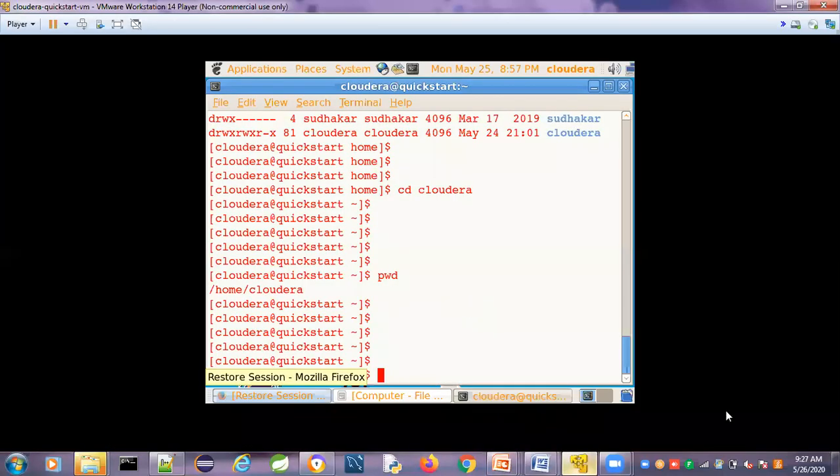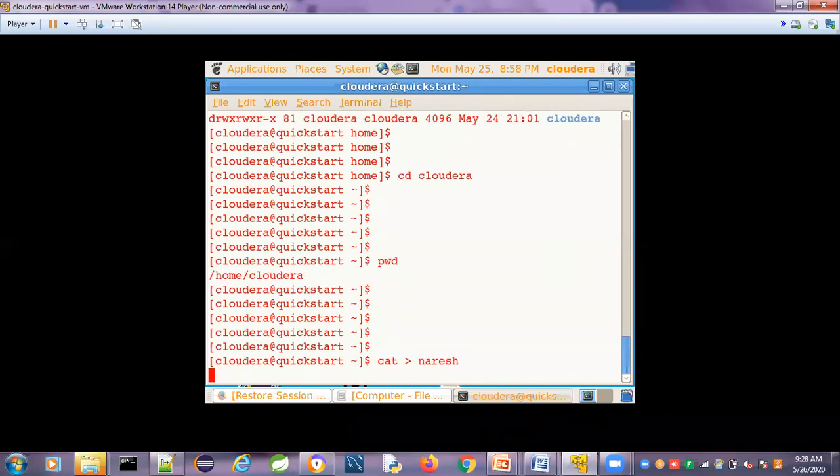Where we were: currently we are under the present working directory, and we are discussing the cat command to create a file. To create a file, use cat greater than, and then the file name you want to give. Whatever the file name may be, you can give it.